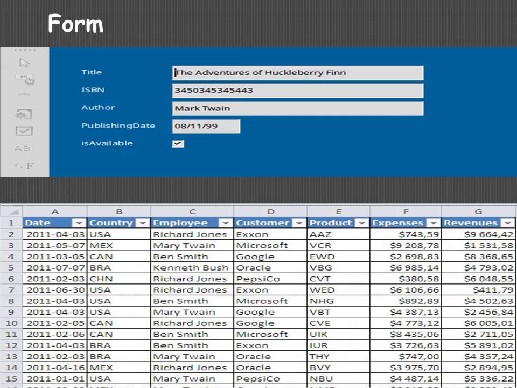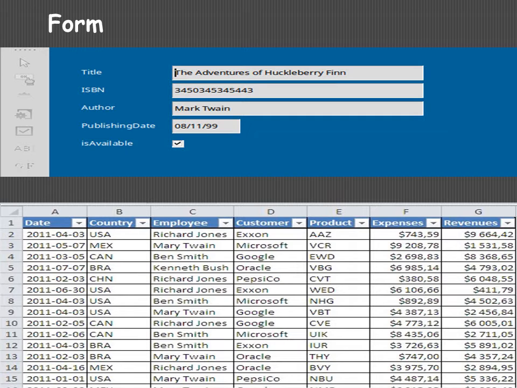Easy to enter data where? Yes, tables, because whenever you enter data into the form, it will automatically enter in the table. If you remember, when we did the topic of how to add a record in a form, we already had a form and we had to add a new record.